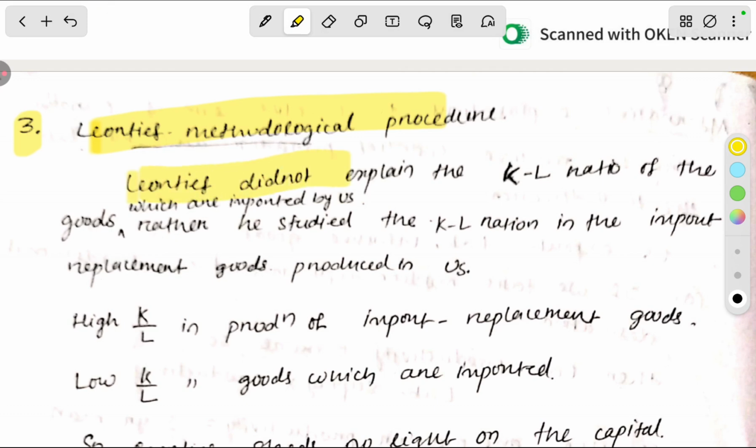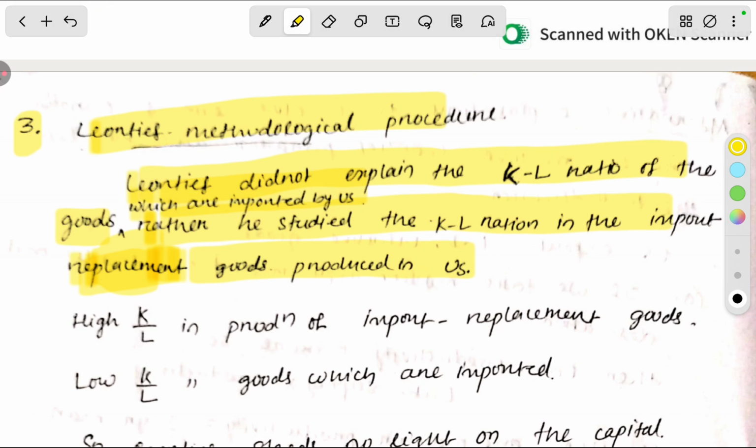Leontief did not explain the capital labor ratio of the goods which are imported by the USA. Rather, he studied the capital labor ratio in the import replacement goods produced in the USA. He did not explain the capital and labor needed in the production of the imported goods in the other country.